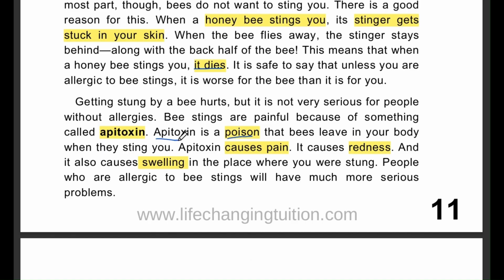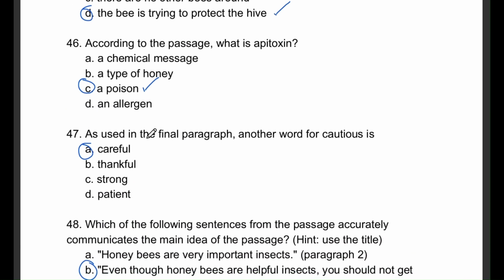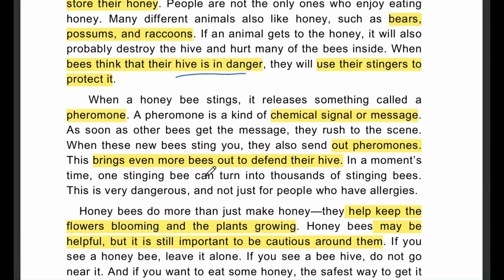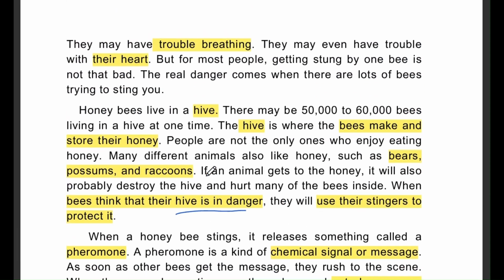Question number 47. As used in the final paragraph, another word for cautious is A, careful, B, thankful, C, strong, or D, patient. The right answer here is option A, which is careful. When someone is cautious, it means they are being careful and avoiding risks, so careful is a good synonym.